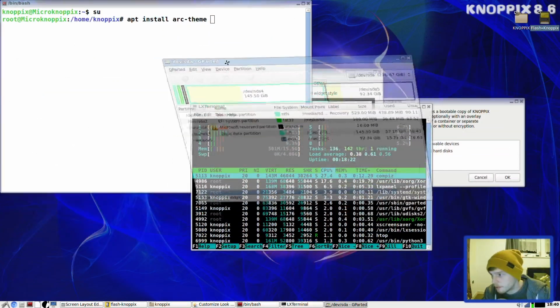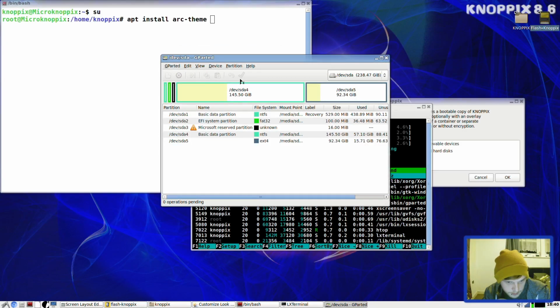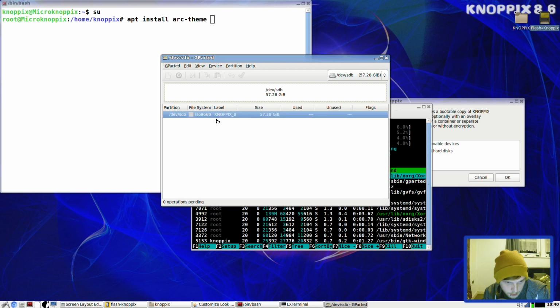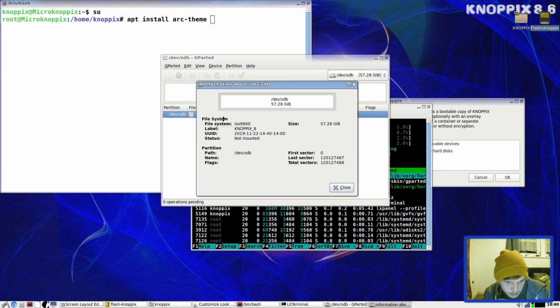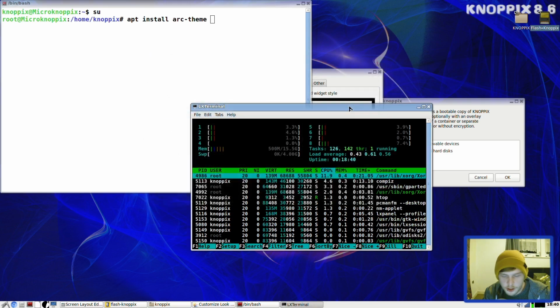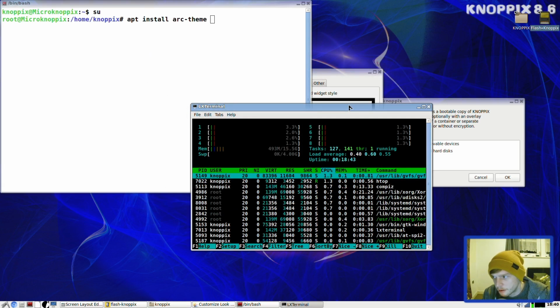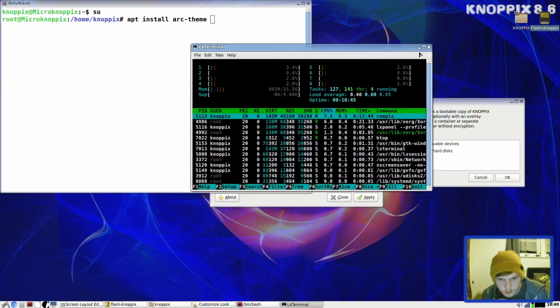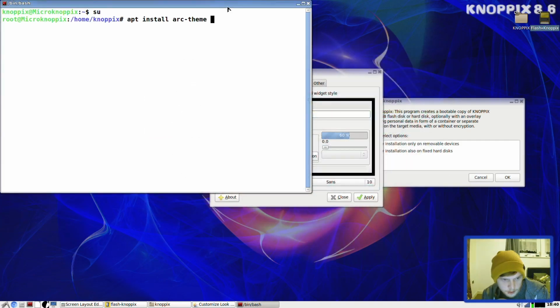As I say, it's all running off of USB, so it's very snappy indeed. Right, /dev/sdb. Here we go. I don't think you can really see what's going on here, can you? No. Okay. I'm going to assume that's a Knoppix swap there. I don't think I've got any partitions with 4 gig swap. So it gives you 4 gig swap as well.